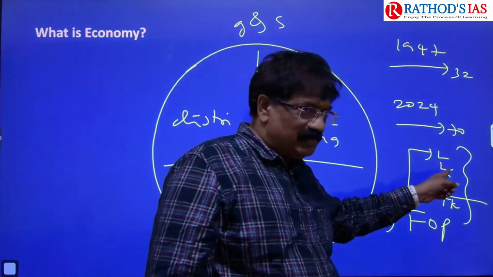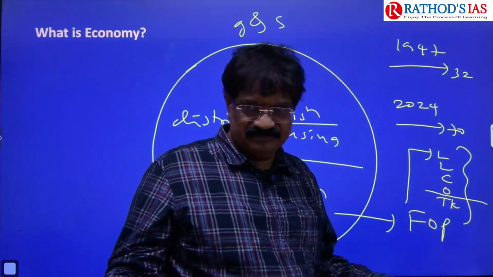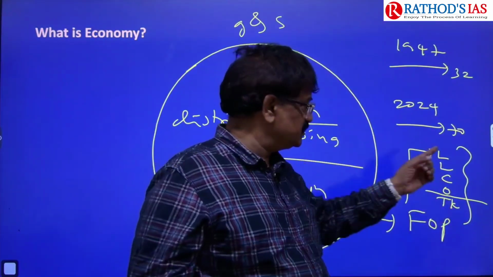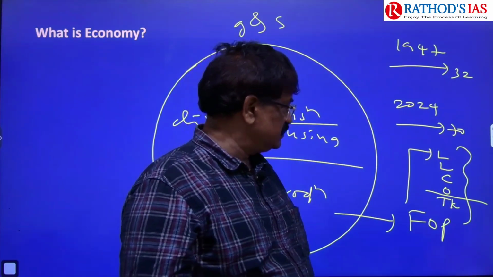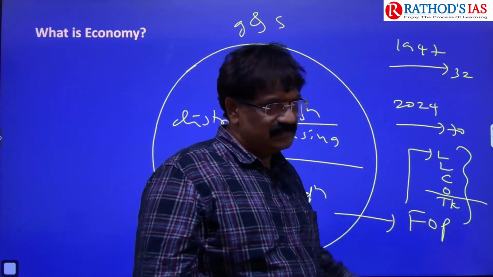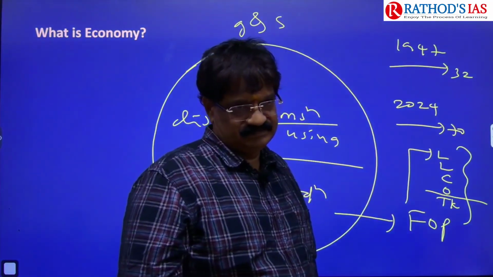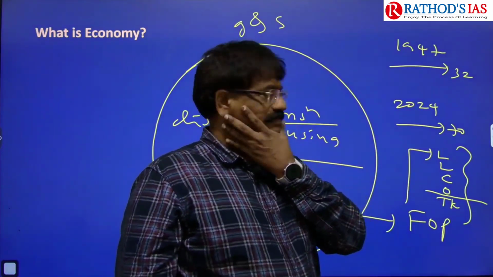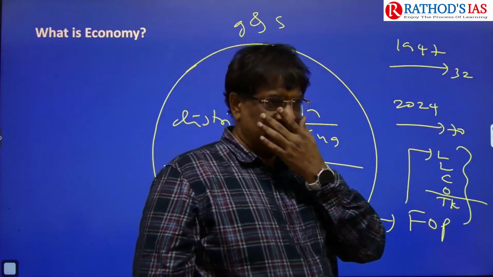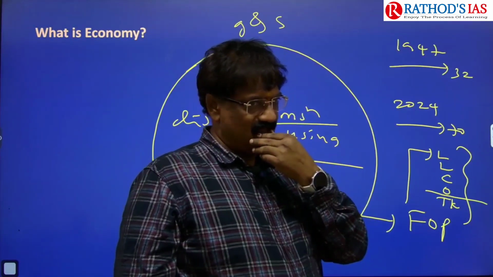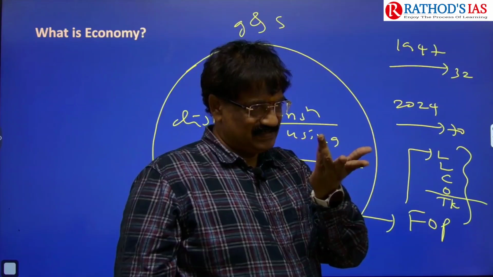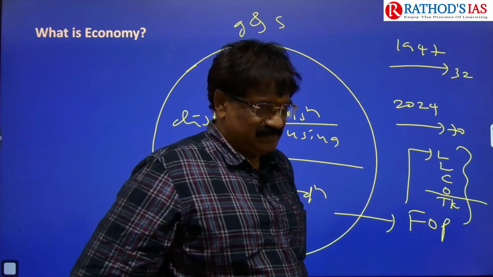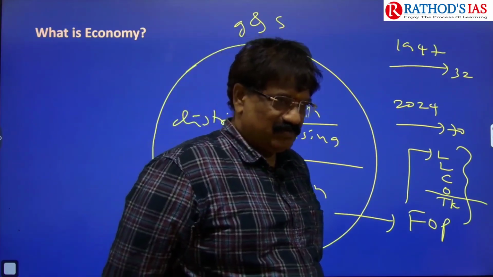Then labor equal to wage. Capital equal to interest. Organization equal to profit, because organizers claim profit.